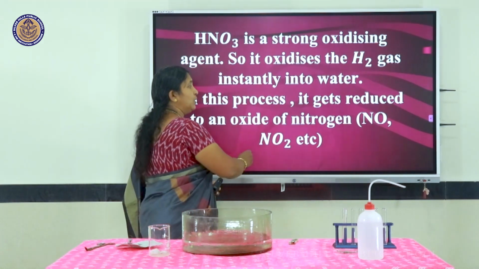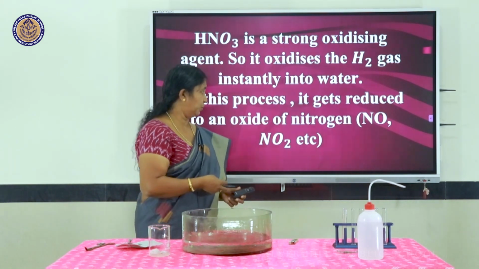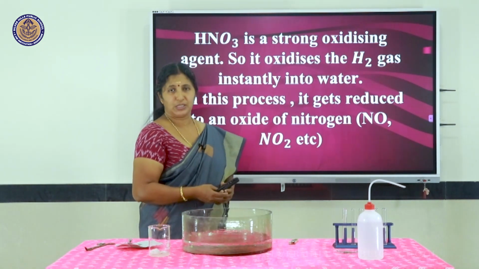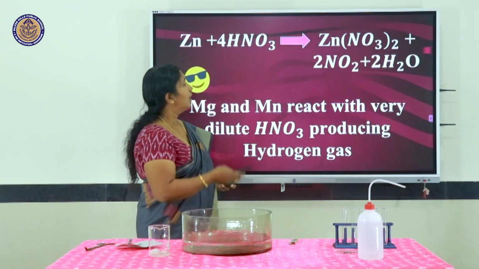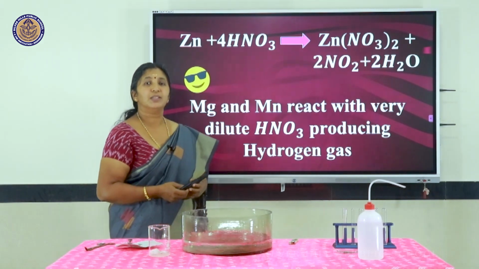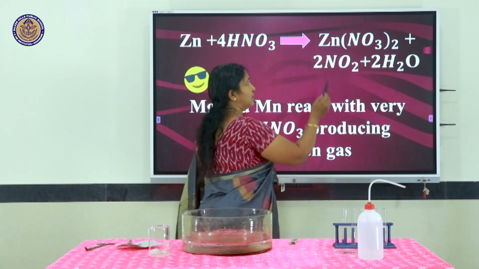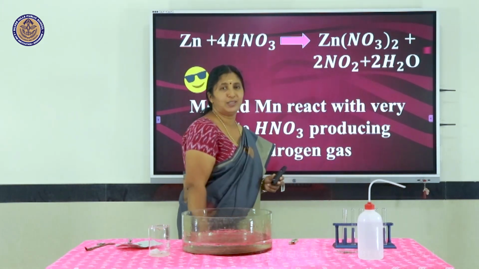It will get reduced to one of the oxides of nitrogen, like nitrogen monoxide or nitrogen dioxide. Let us see an example. See, zinc reacting with nitric acid. What are the products formed? Zinc nitrate plus nitrogen dioxide plus water.